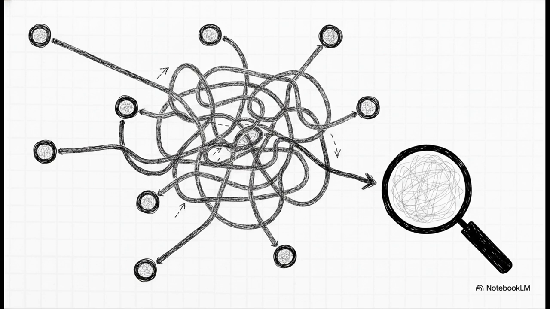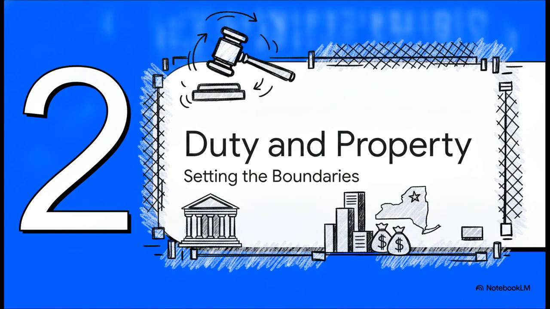Now, this setup definitely gives investigators plenty of different angles to tackle corruption, but it also raises a huge recurring question. Just how far can these really broadly worded offenses legally reach into local government, private lobbying, and everyday commercial deals? Which brings us to part 2, defining duty and property.